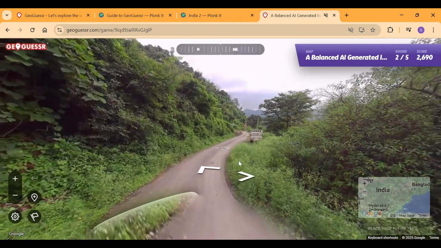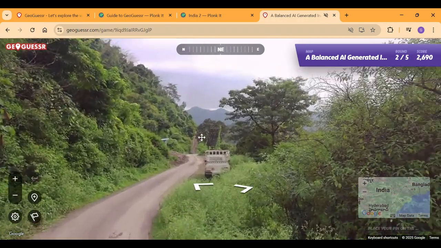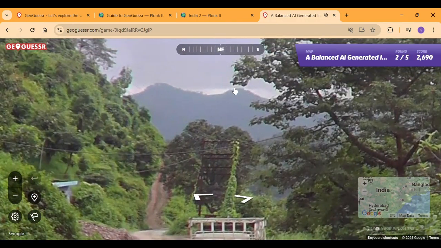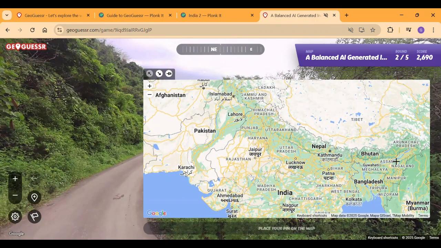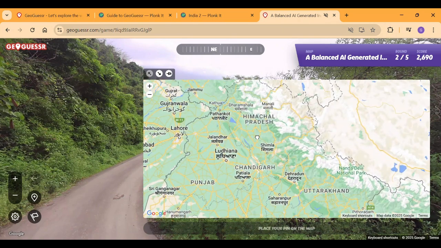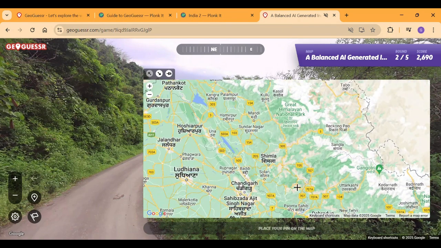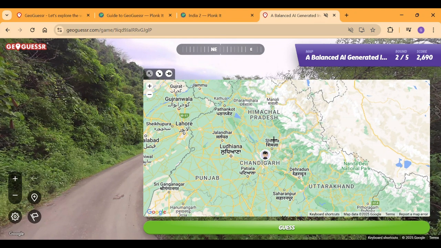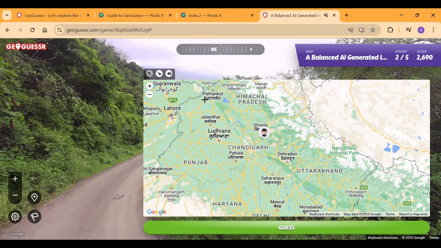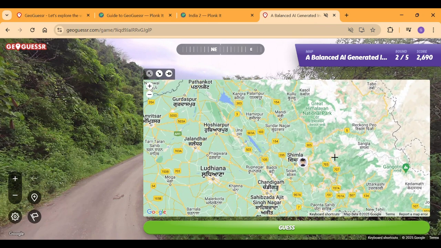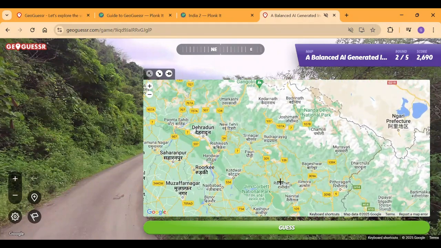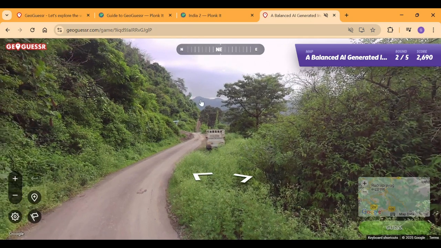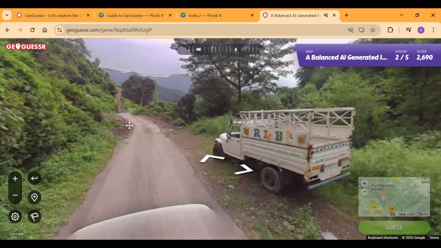Okay, so we first identified that there are mountains, very high mountains actually, to our northeast. Mountains to our northeast is a perfect one for Himachal Pradesh, especially in the northeastern direction. You can see this is our north and this is our northeast. So mountains to our northeast means it's either in Shimla or we are in Uttarakhand. But this type of mountain is only to this side, but the mountain, as you can see here, is to our northeast side. So let's just analyze a bit more.